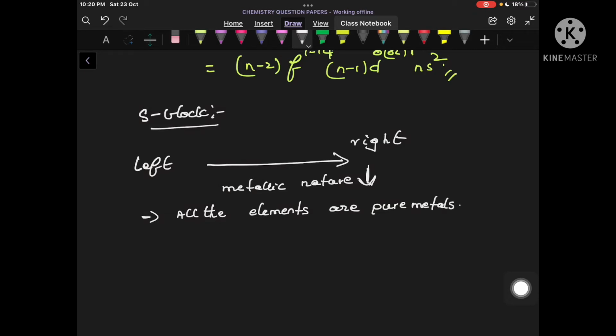And what kind of metals are they? They are soft metals. What is meant by soft metal? You can even cut them with a knife. So they have very low boiling points and very low melting points also. Are you able to understand?